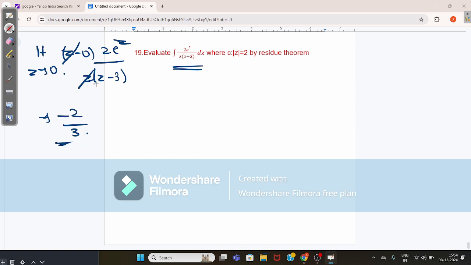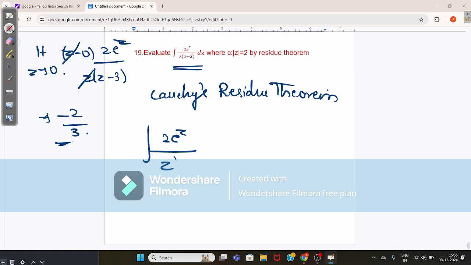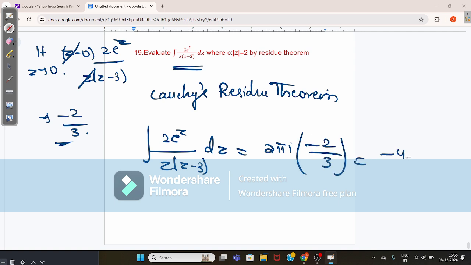By using Cauchy's residue theorem, we have the integral of 2e^z by z(z - 3) dz, whose value is 2πi into the sum of residues. What is the value of the residue? Minus 2 by 3, which gives -4πi by 3, which is the required answer we have.